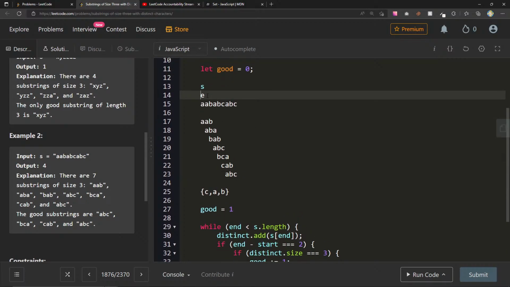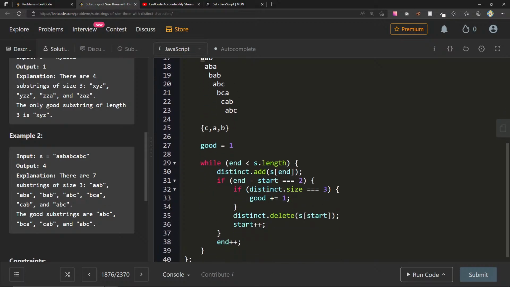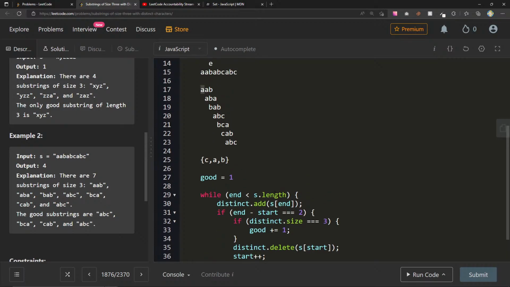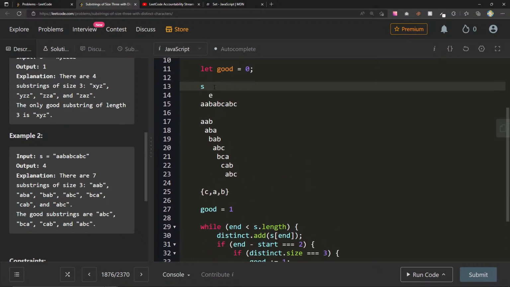Because we're adding. So let's see. We essentially increment this every time, AAB. And now what am I doing? I'm deleting this A and I'm adding the next A, right? It's of size 2, it's not good, so I delete s of start, which is the A. I increment start, increment this one.